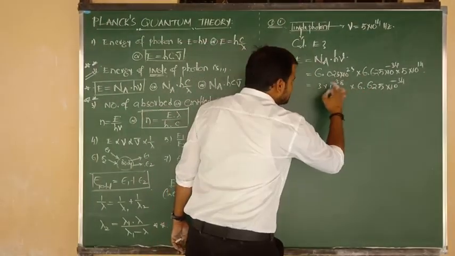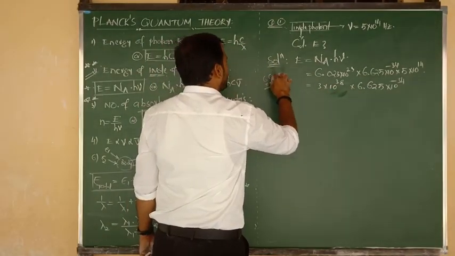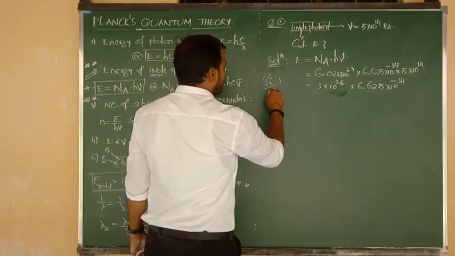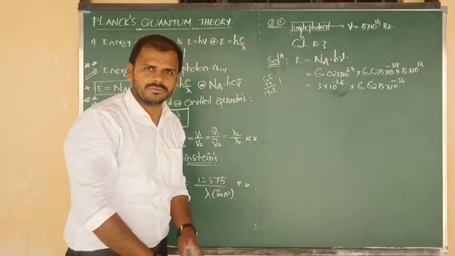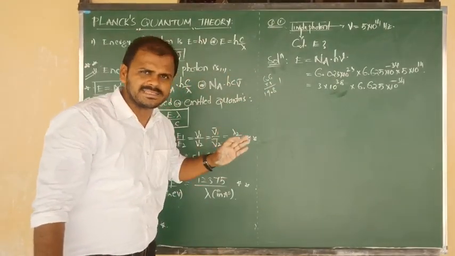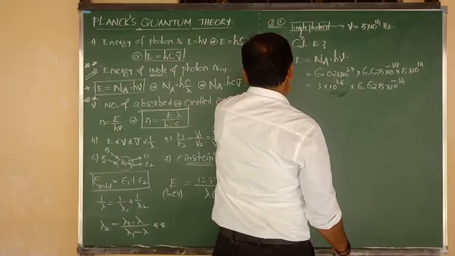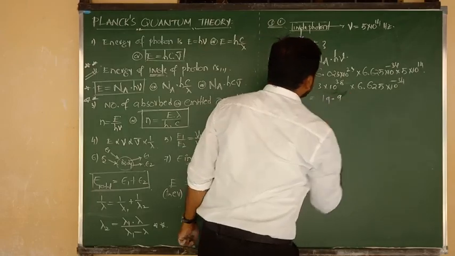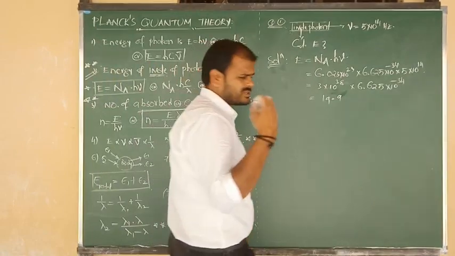Now 6.6 into 3. Okay, what can we write? 6.6 into 3. 3 6s are 18, 8 remaining, value 1. Again 3 6s are 18, 18 plus 1 is 19. But 6.6 is there, so we are getting 19.8, just by considering 6.6. But by considering the overall value, we can write nearby 19.9, or 19.8 also you can write, no problem, you will get the answer approximately.